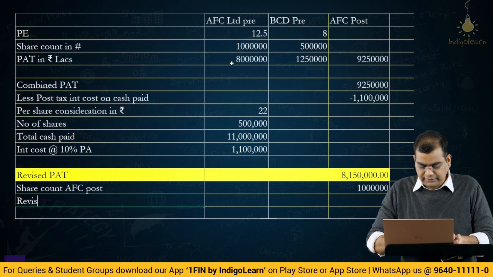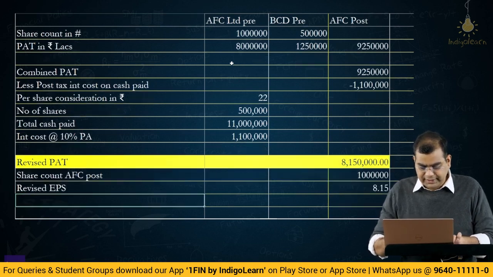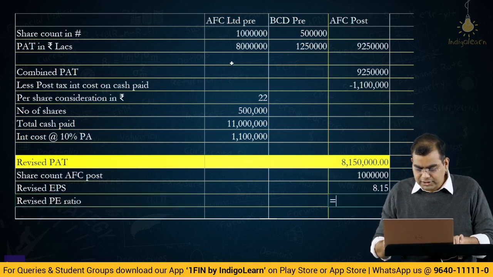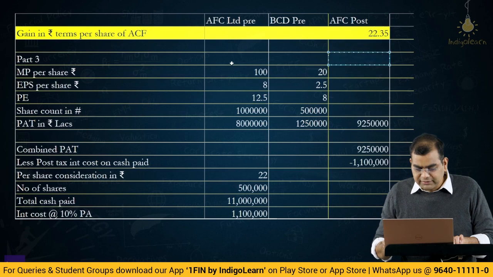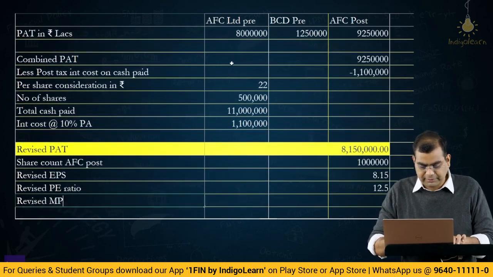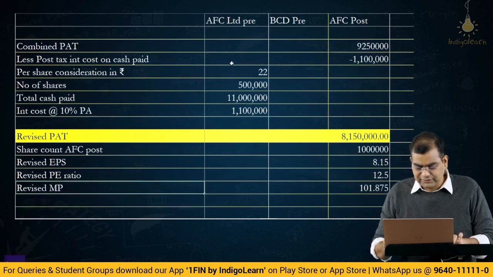So revised EPS is 8.15 and revised PE ratio is how much? Old PE will continue is what we said, 12.5. So revised market price is how much? 8.15 into 12.5, which is 101.875.